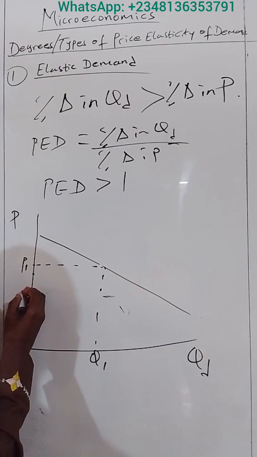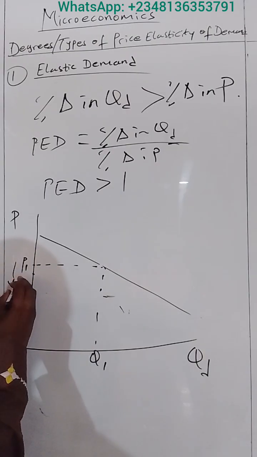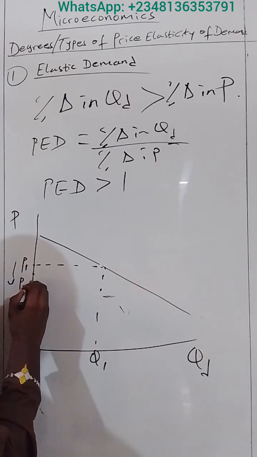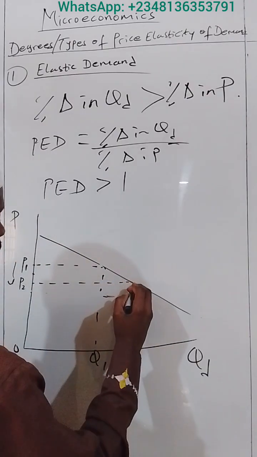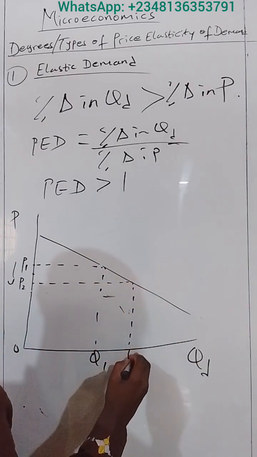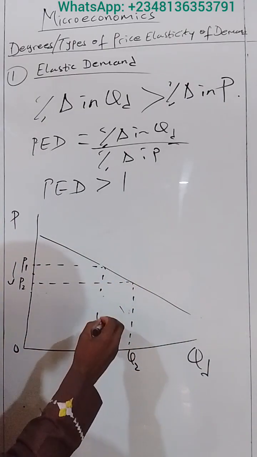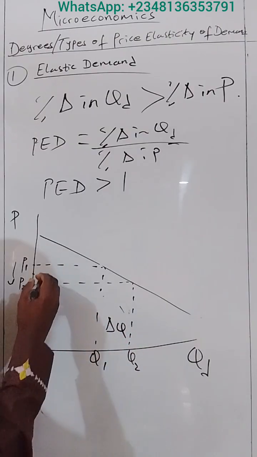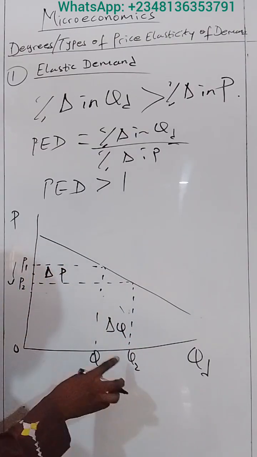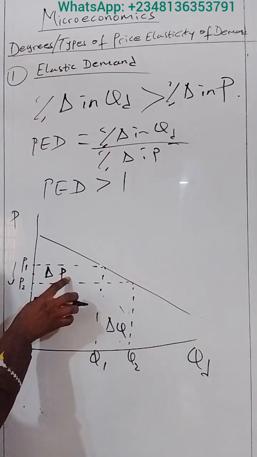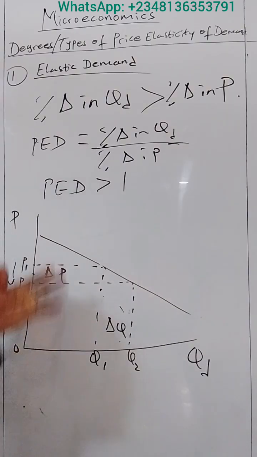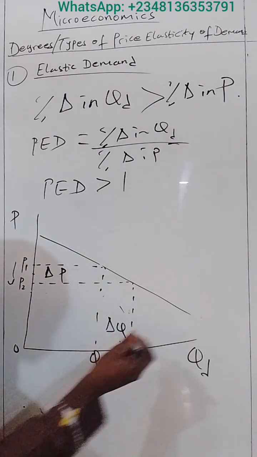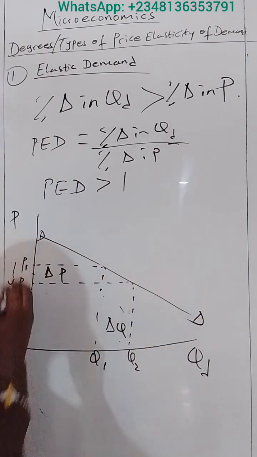Let's say the price falls to P2 here. Let me trace the corresponding quantity. So this is Q2. You can see here we have the change in quantity, and here we have the change in price. You can see this gap is wider than this gap. This indicates that we are dealing with elastic demand. So this is an elastic demand curve.